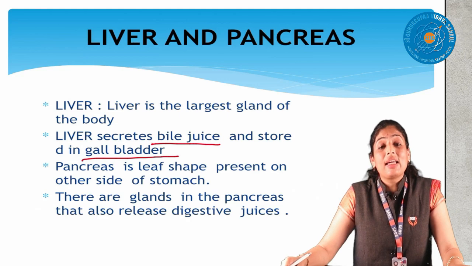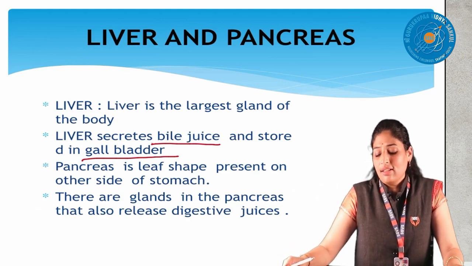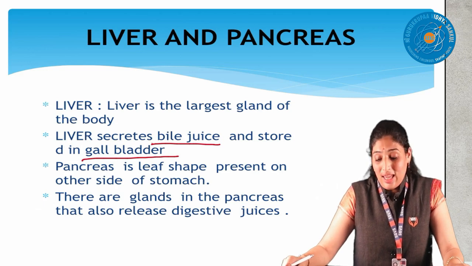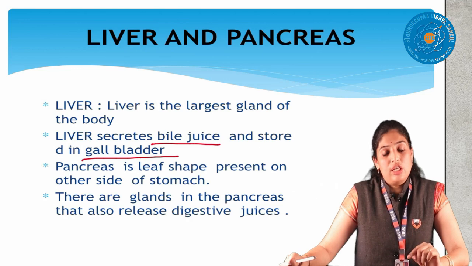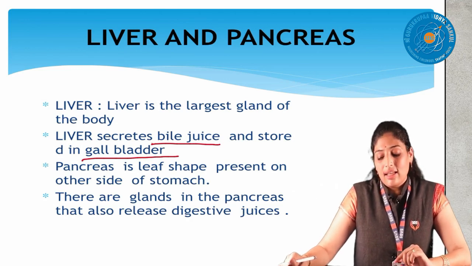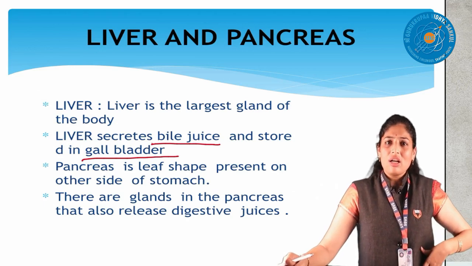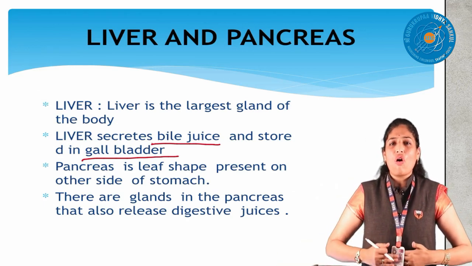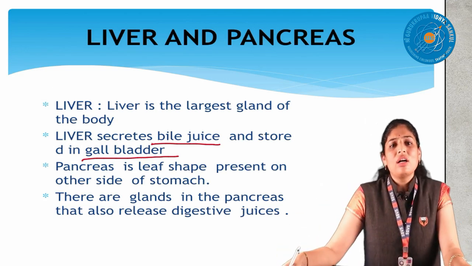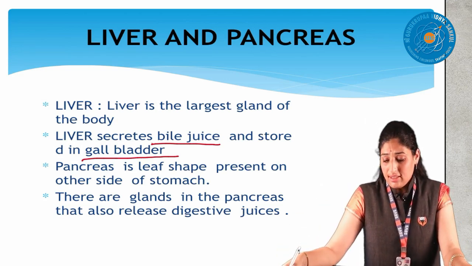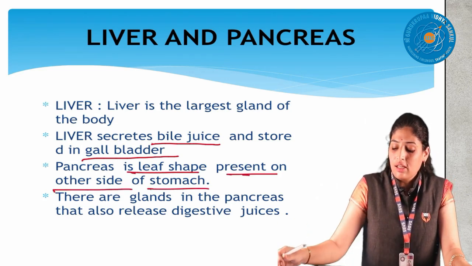Next one is the pancreas, a very important gland. It's leaf shaped, children. Everywhere we are discussing shape. Stomach, we discussed which shape? J shape. Like that, the pancreas is a leaf shape present on the other side of the stomach. The stomach, liver and pancreas are all in the abdomen, present together. See, the pancreas, a leaf shape, is present on the other side of the stomach.